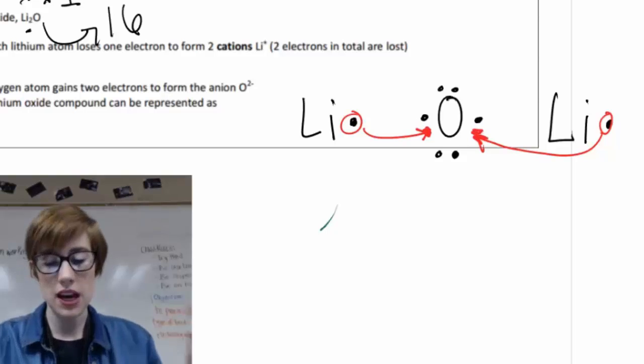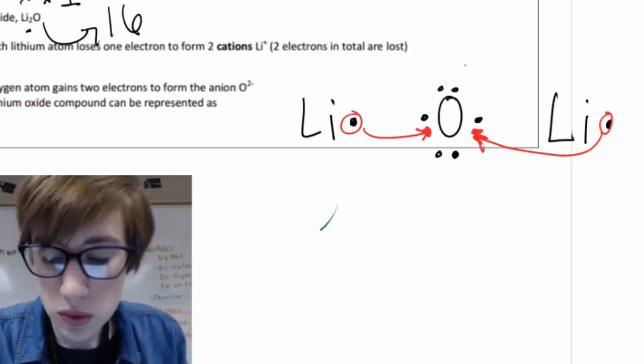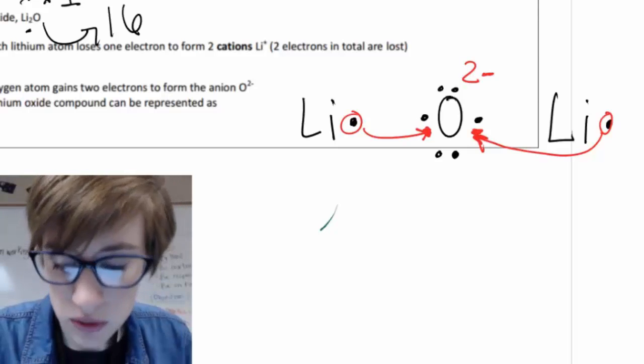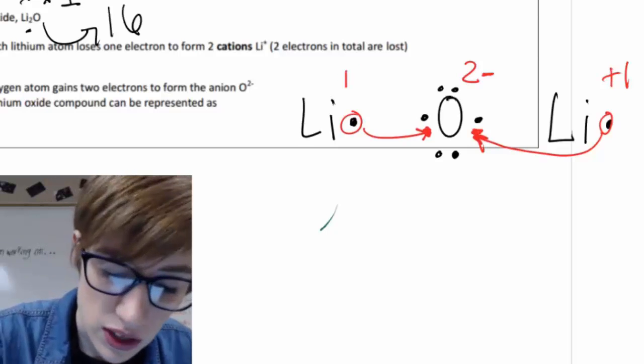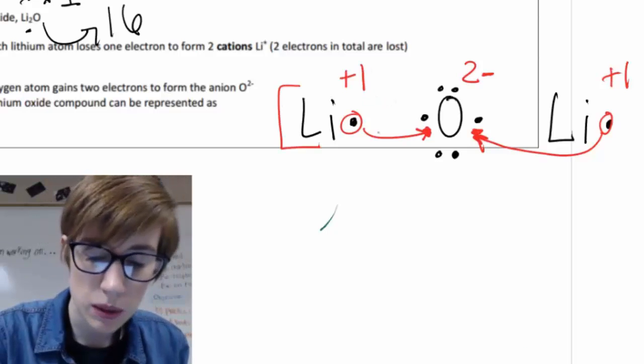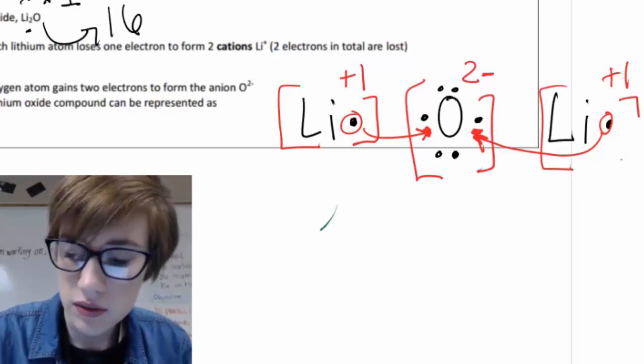So oxygen's happy. Yay, oxygen. But what's oxygen's charge now? Well, it's gained 2 electrons, so its charge is -2, right? And lithium over here has lost 1, so it's +1. And lithium over here has lost 1, so it's +1. And when I put them in little brackets, that just means these are each individual ions now.